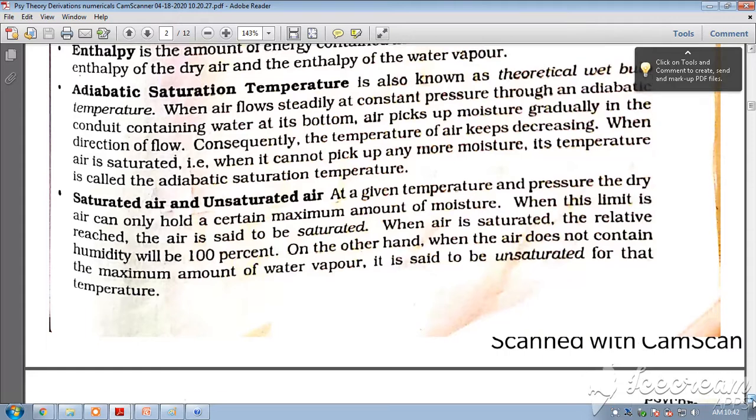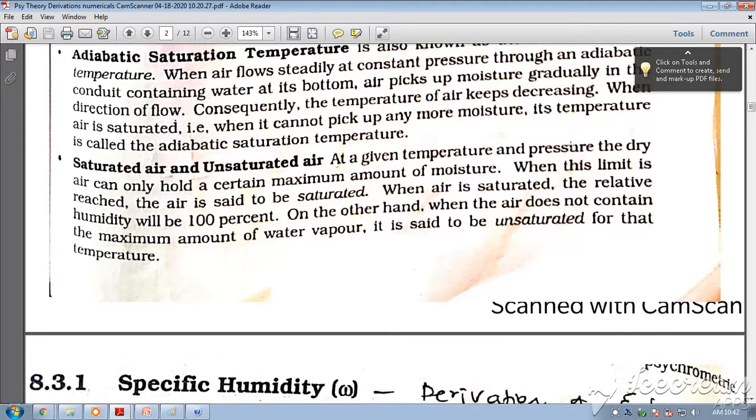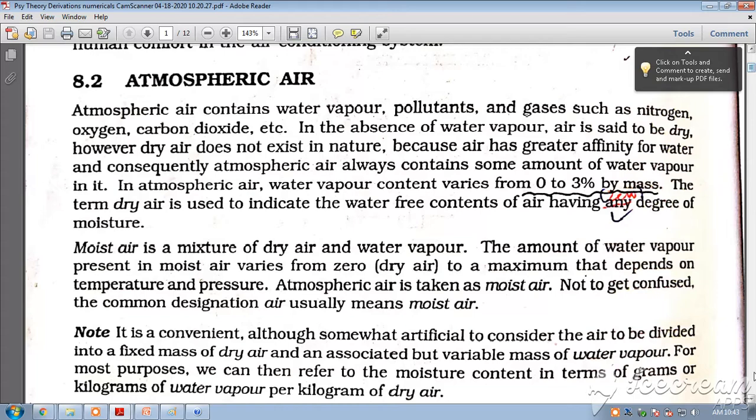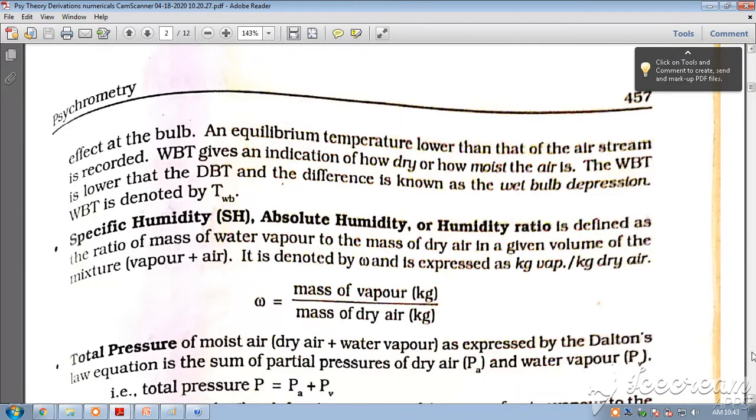Saturated and unsaturated air. At a given temperature and pressure, the dry air can only hold a certain amount of moisture. When this limit is reached, the air is said to be saturated. When the air is saturated, the relative humidity will be 100%. On the other hand, when the air does not contain the maximum amount of water vapor, it is said to be unsaturated for that particular temperature. And as I told earlier, the amount of water vapor the air can hold depends on the temperature of the dry air.